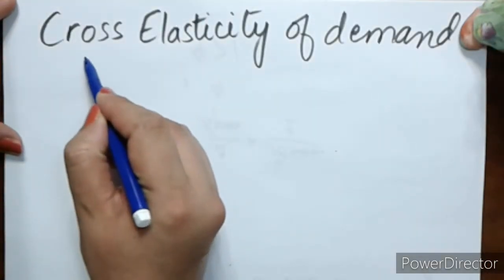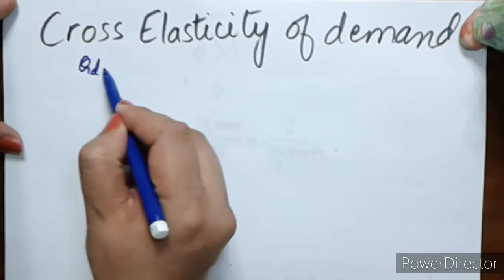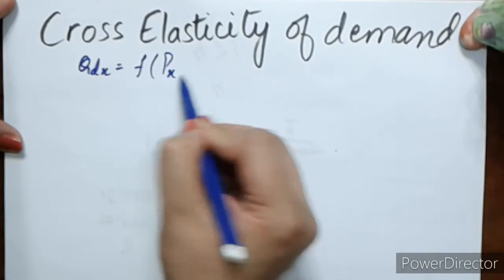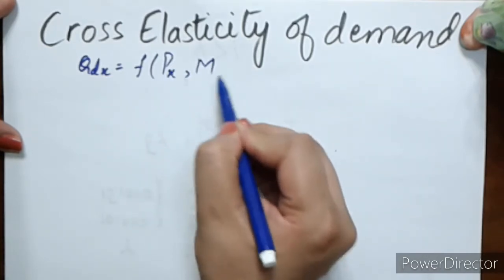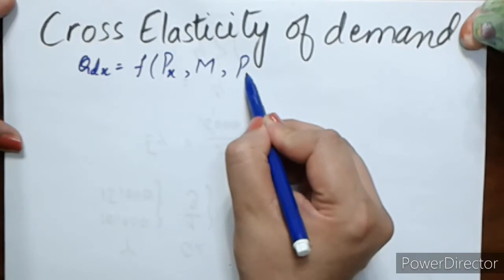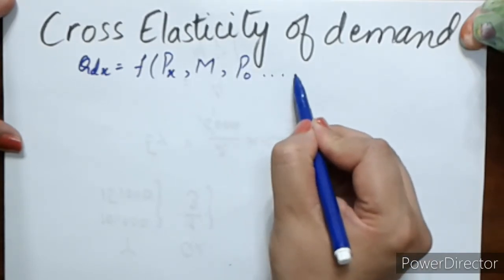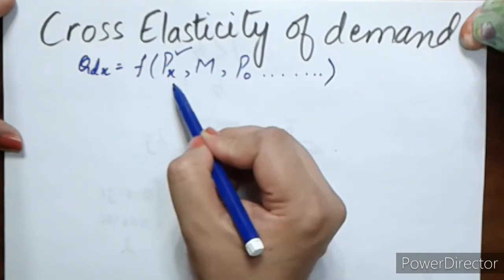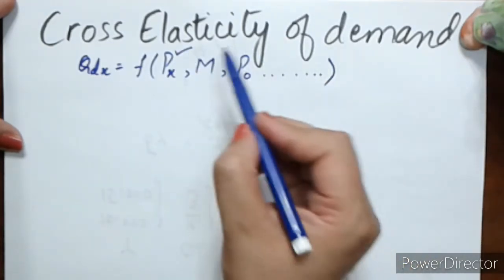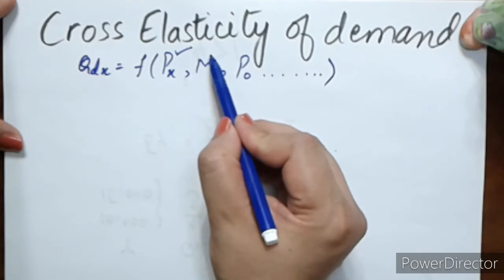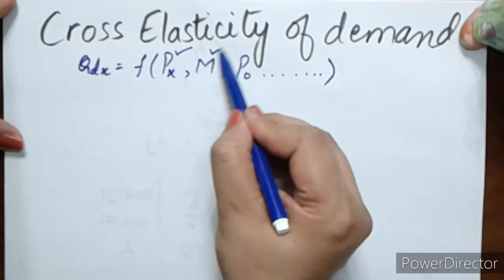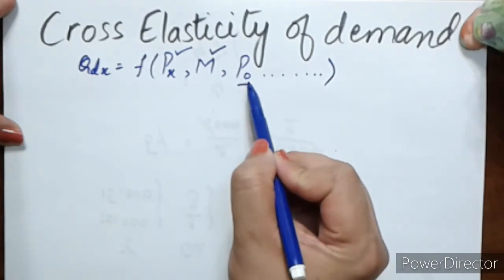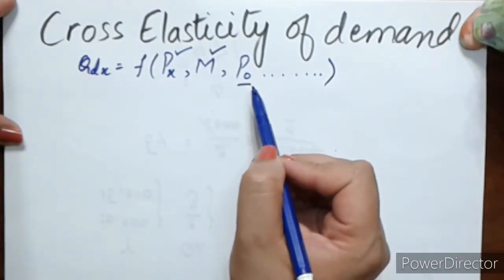Today we are going to do the concept of cross elasticity of demand. Remember I told you that quantity demanded of any commodity depends upon its own price, the money income of the person. It may depend upon the prices of other commodities, weather, fashion, etc. This part was covered when we discussed price elasticity of demand. When we discussed income, that was related to income elasticity of demand. Now we come to this concept, that is prices of other related goods.